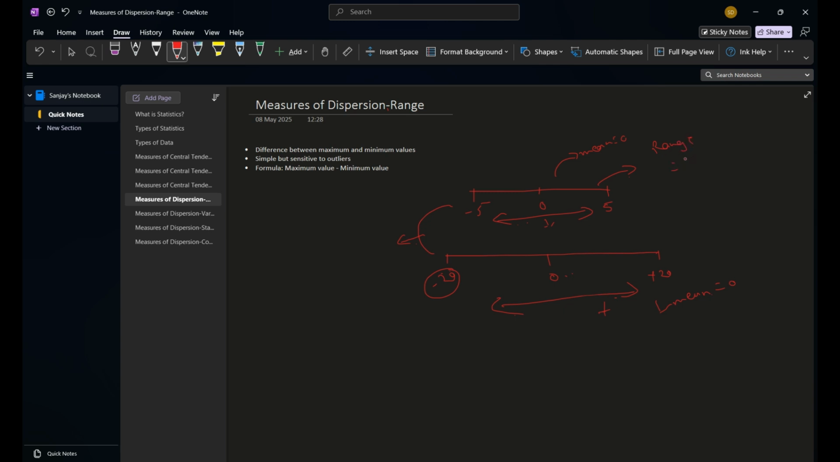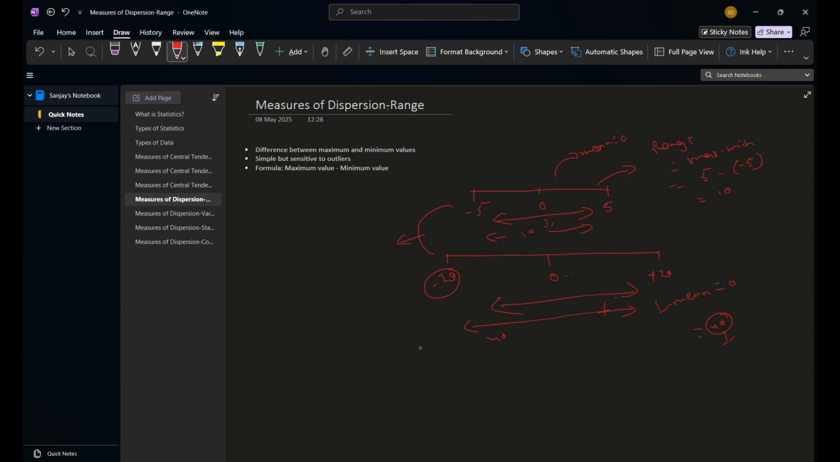Range tells us max minus min equals range. Here the max is 5 minus the min, which gives 10, and in this case we will get 40. So this is the spread. This is the range. It is 40 in this case and 10 in this case. So the range helps us find the spread of the data.